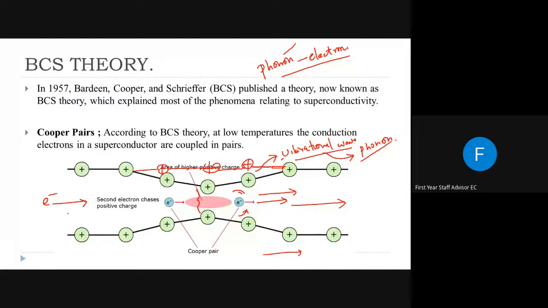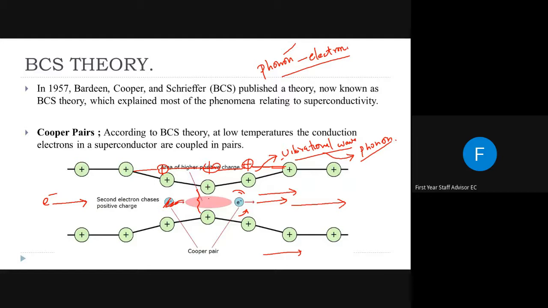So when a second electron chases the first electron, or travels in the same direction, it gets attracted due to this positively charged cloud. This electron will be attracted to this area, or to the first electron, due to this positive charge cloud formation.